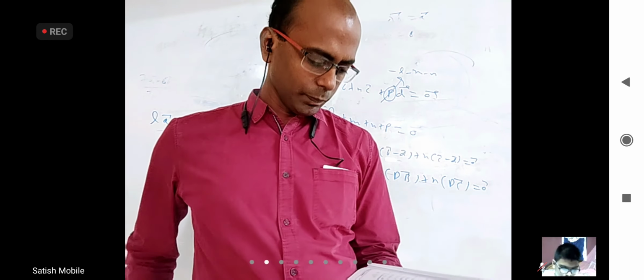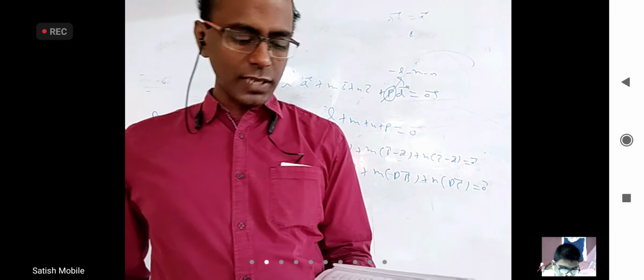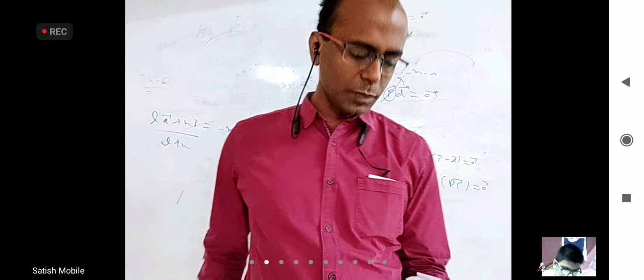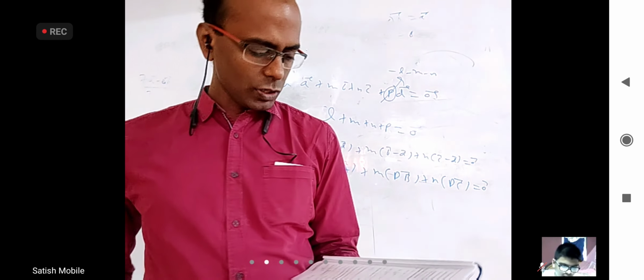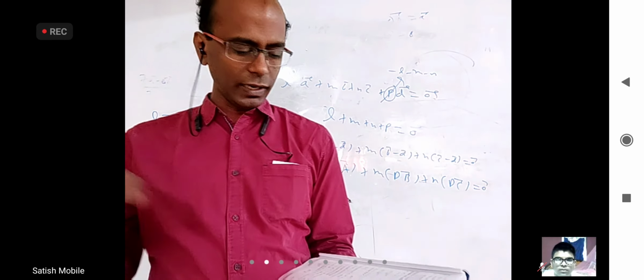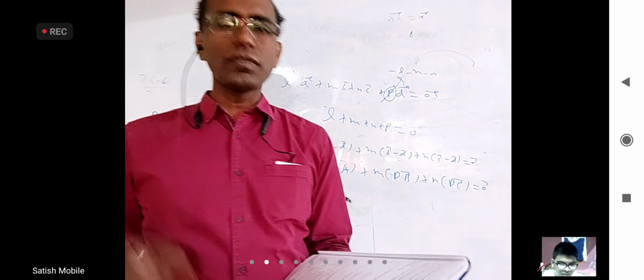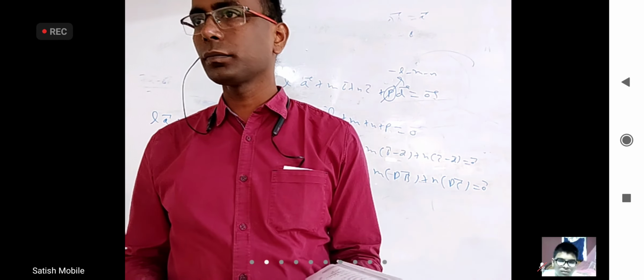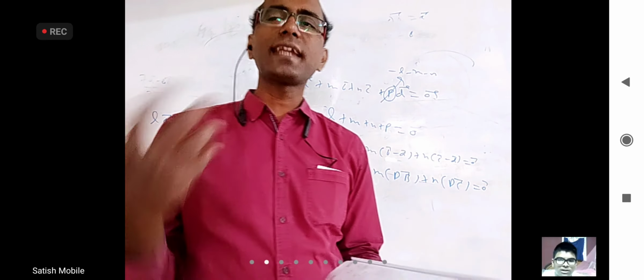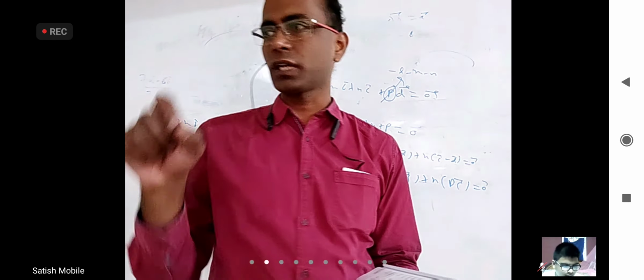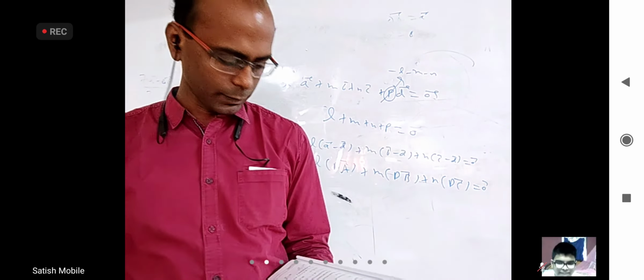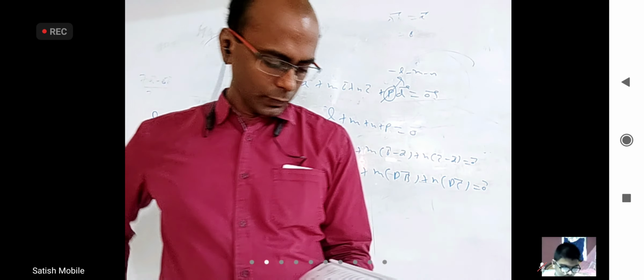Second question. They want lambda such that A plus lambda B is parallel to C. You can find A plus lambda B, and you can find C in terms of IJK. After that, how will you check whether the two vectors are parallel or not? Coefficient ratio should be the same: I coefficient ratio equal to J coefficient ratio equal to K coefficient ratio. We'll get it.